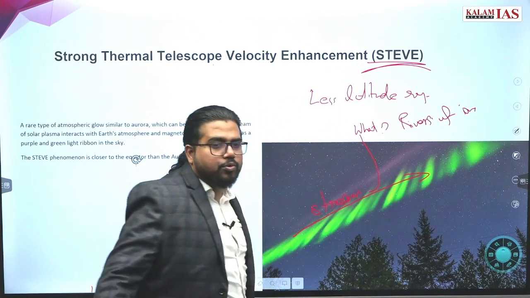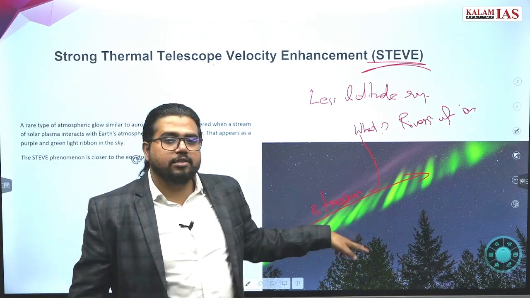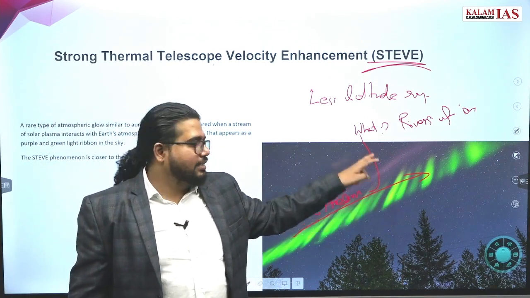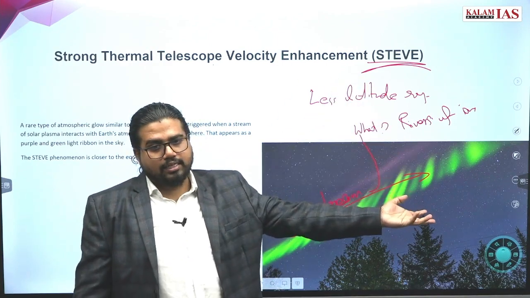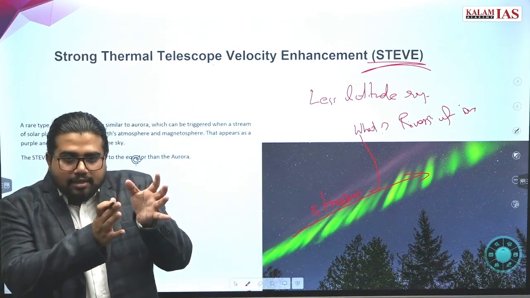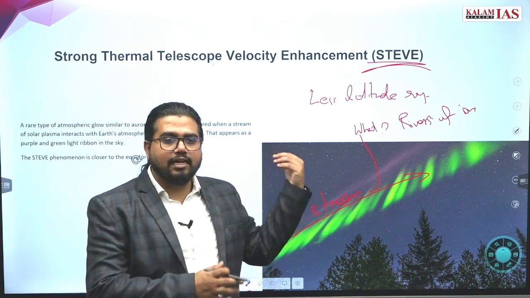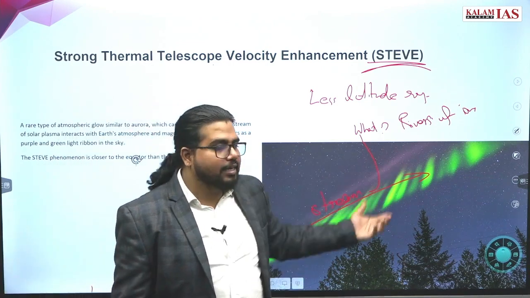These ions move very fast and collide with each other, and that results in the formation of this kind of green line. Since it is something like rivers of ions, it may be observed not at the equator, but at a slightly lower latitude than auroras. Everything else looks the same as auroras, but it is a stream of light.